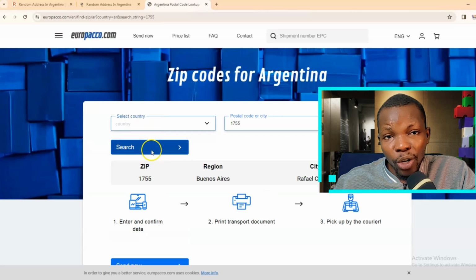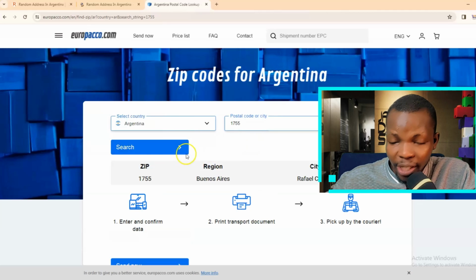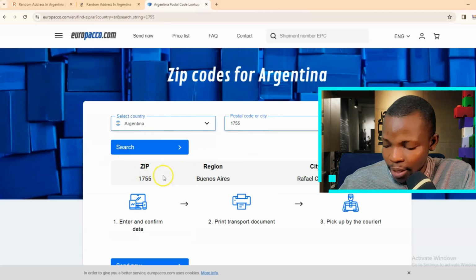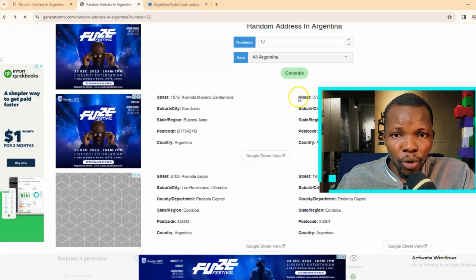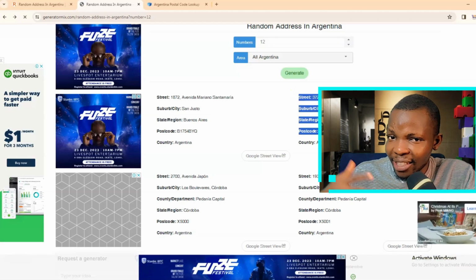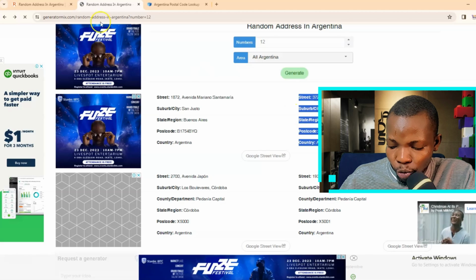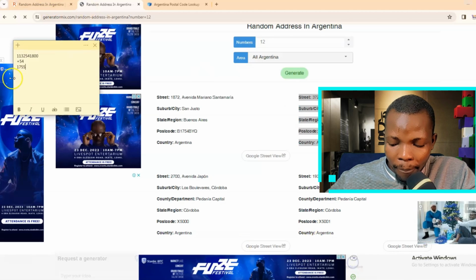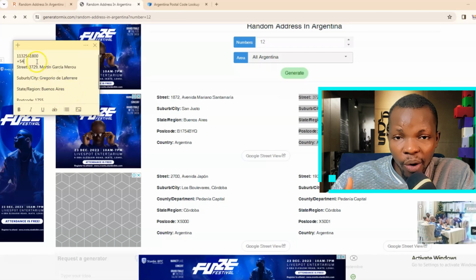Now if the postal code is correct, it will show the city and province just as it is on your Generator Mix. All right, so once you have confirmed that the postal code is real, all you have to do is to just proceed to copy the entire details. That's the city, the postal code, the address, the country, and also paste everything right inside your sticky note or your notepad, whichever one you are using.